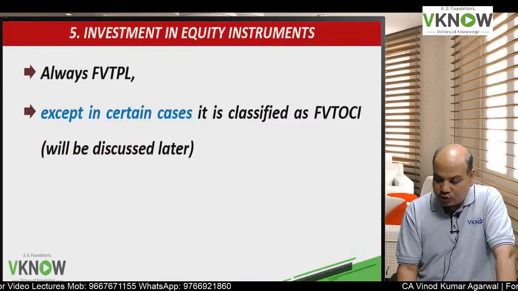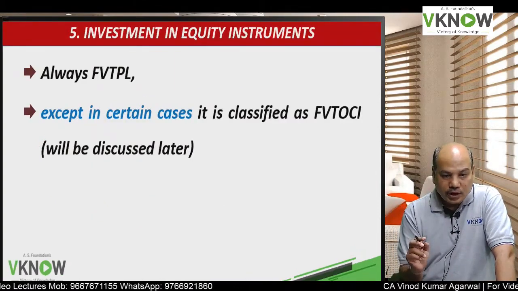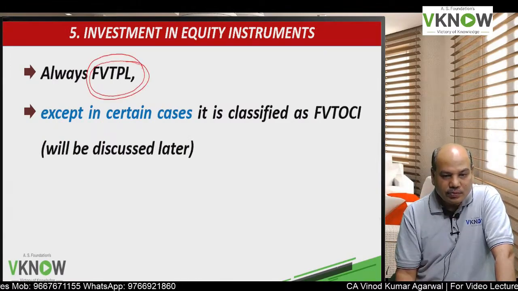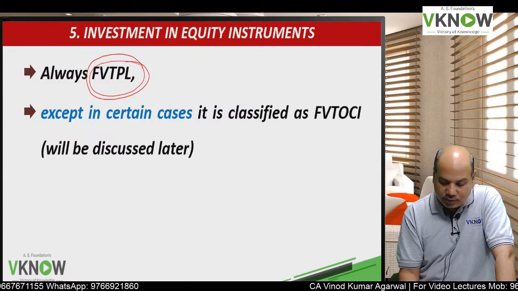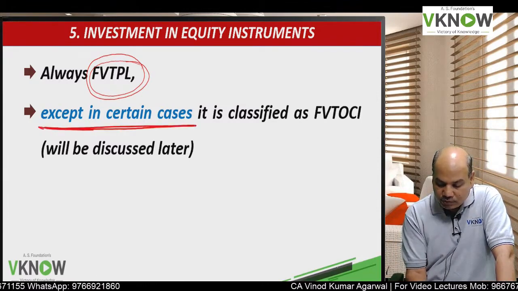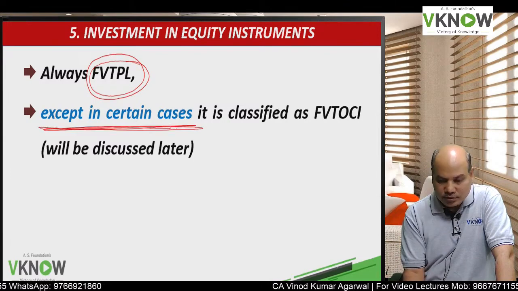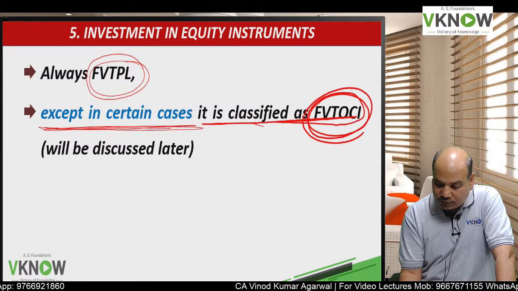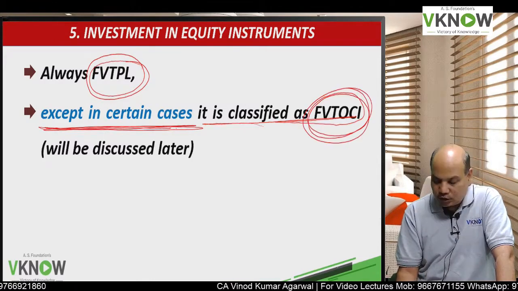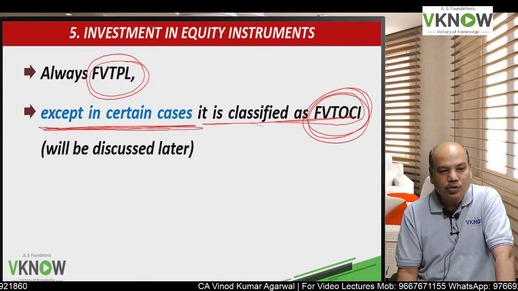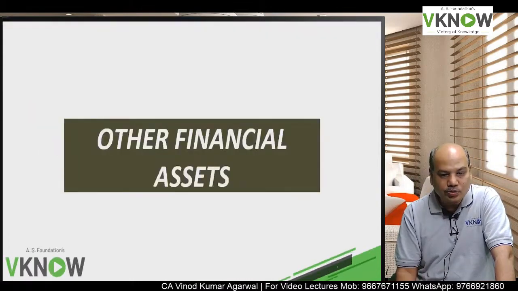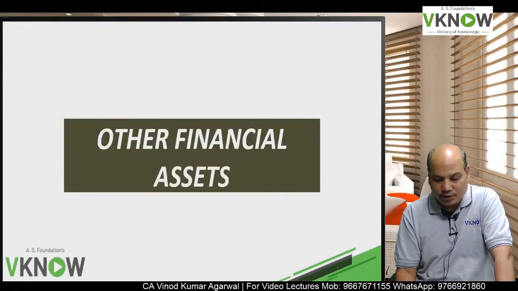For investment in equity instruments, the standard says it will be FVTPL, but there is some exception. In those exceptional cases, investment in equity instruments can be classified as FVTOCI also, fair value through other comprehensive income, and we are going to cover equity instruments in detail after some time.